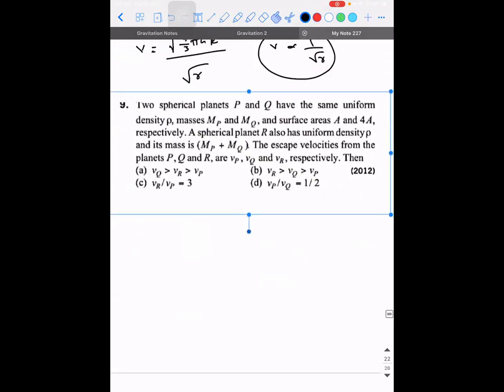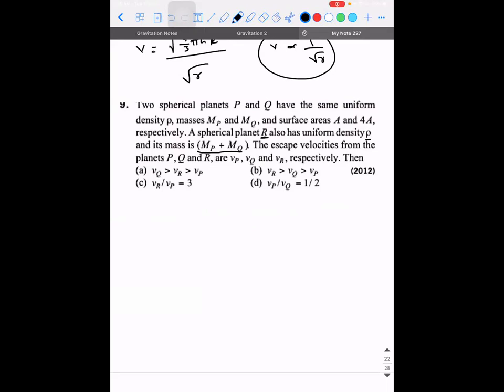Tell me how to do. So there are two spherical planets P and Q which have the same uniform mass density, rho. The masses of the planets are MP and MQ and the surface areas are A and 4A respectively. So there is a spherical planet R which also has a uniform density rho, but its mass is MP plus MQ.